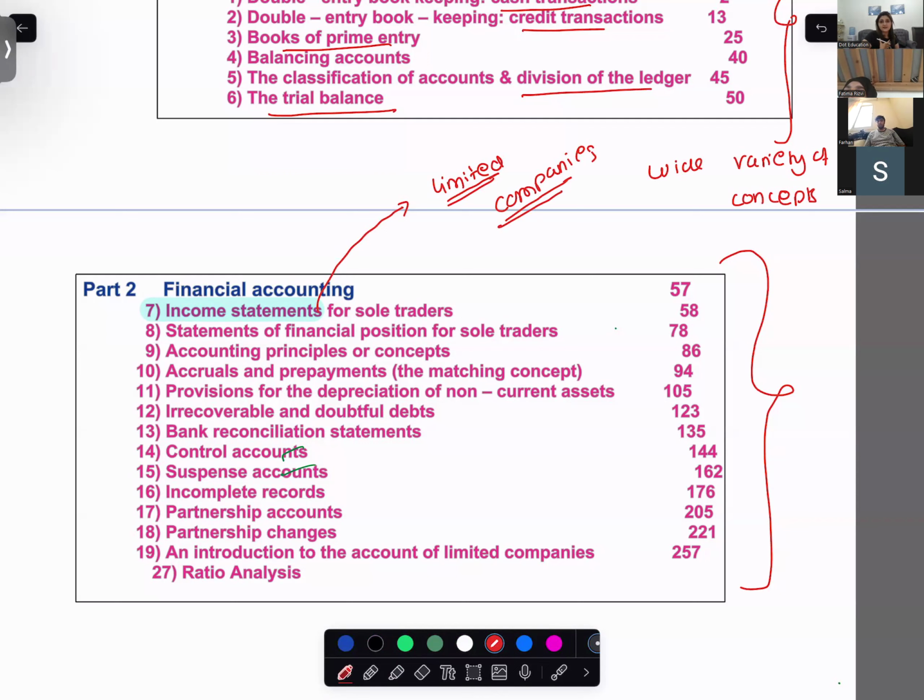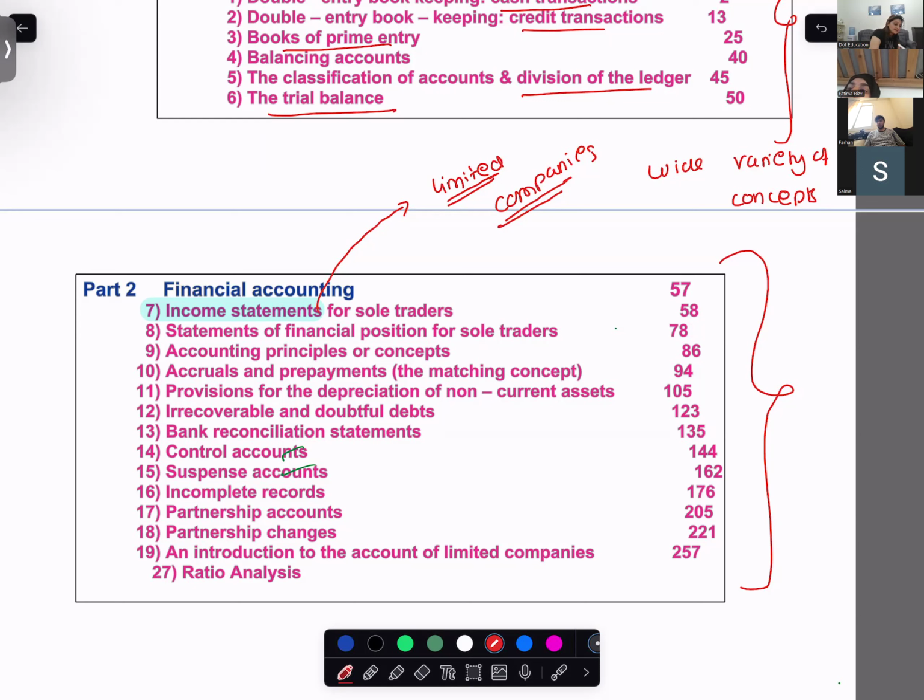I understand it is boring, and they are very boring. It is even boring to teach it because it is just theoretical knowledge, but it takes time to absorb, learn. You need to absorb, learn, and that process should become a cycle in your brains. Income statement of limited companies, this is a must.